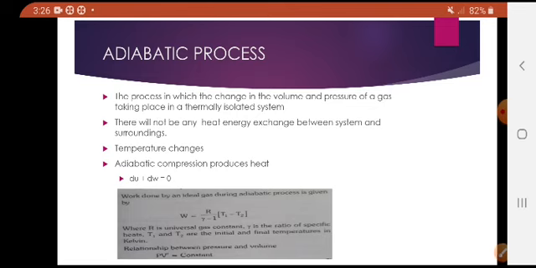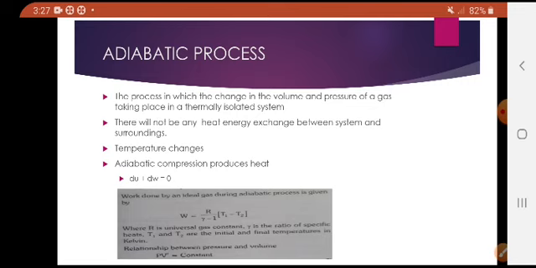In adiabatic compression, if you apply some force, the gas compresses and it produces heat. When the gas expands adiabatically, it uses its internal energy and cools. So here in the adiabatic process, dQ equals 0. So dU plus dW becomes 0.